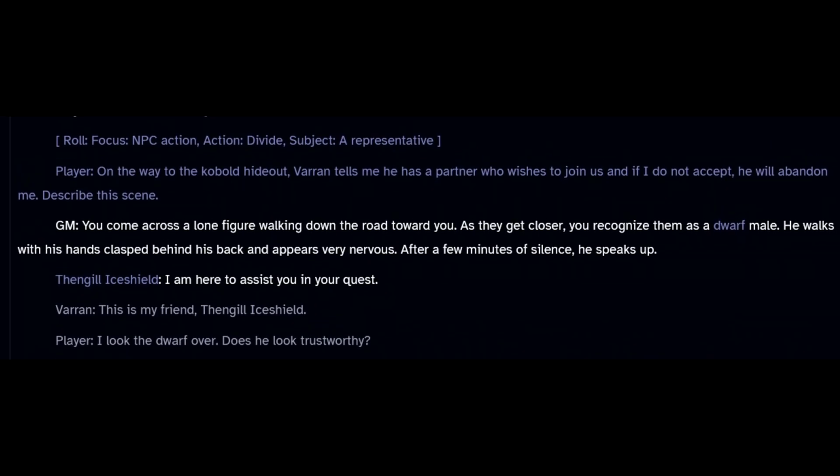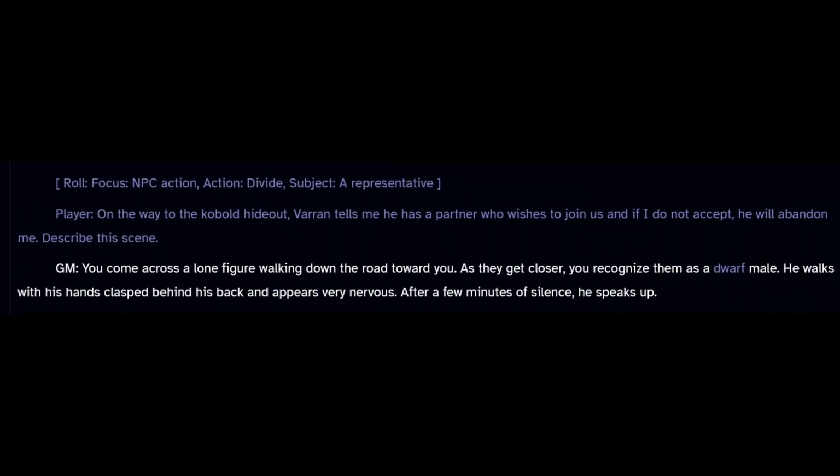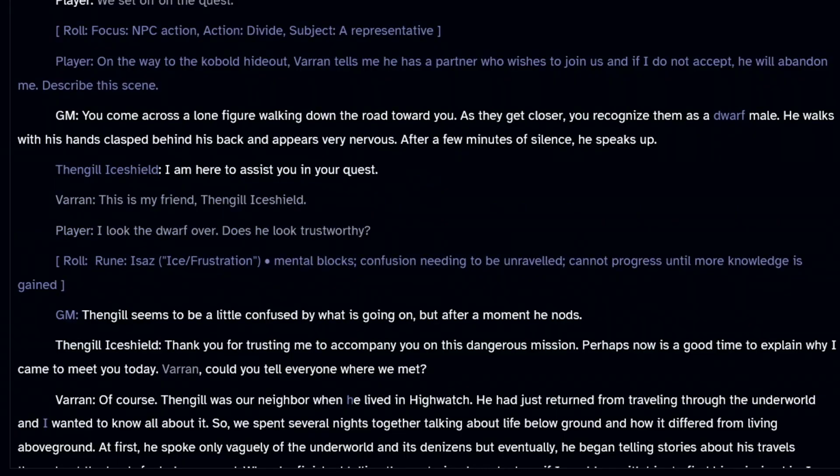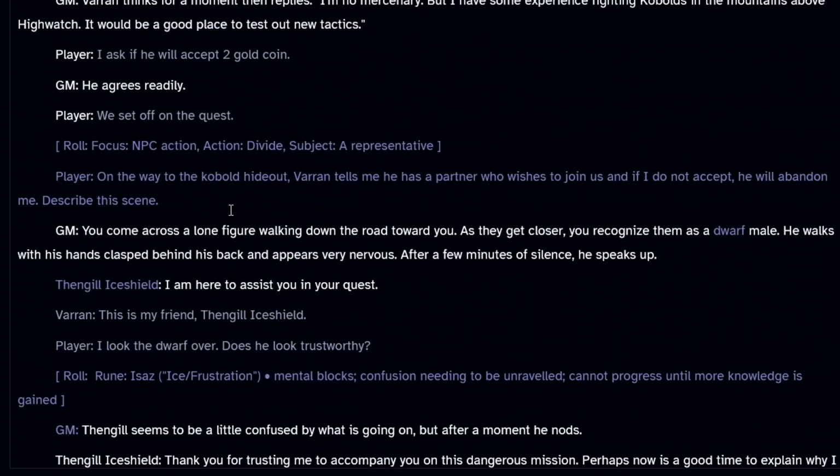You can see here that I rolled focus, NPC action, divide, subject, and a representative. For this one, I wanted to interpret that roll rather than allowing the AI GM to do so, and I determined that it meant that an NPC action, which would be Varen Main, he wanted to divide us, and that a subject was a representative. I thought, well, what if it is that Varen tells me that he has a friend that he wants to come along on this adventure, and that if I do not accept, he will abandon me.